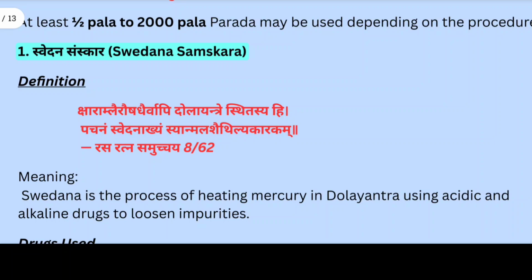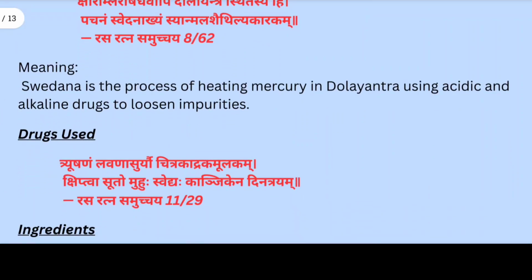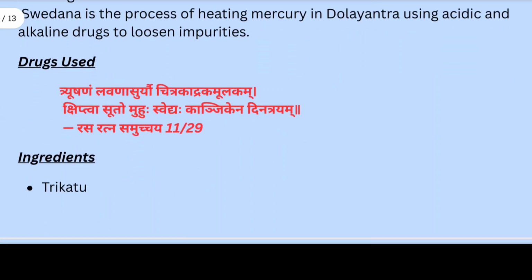Ksharamlair aushadhair vapi dolayantre sthitasya hi pachanam swedanakhyam syat malashaithilyakarakam. It means mercury is suspended in dola yantra and heated with acidic and alkaline drugs. This process loosens impurities attached to mercury. This is the first stage of detoxification. Raw mercury contains external mala, toxic adhesions, and physical impurities. These impurities strongly adhere to mercury. So Ayurveda first performs not destruction but loosening.